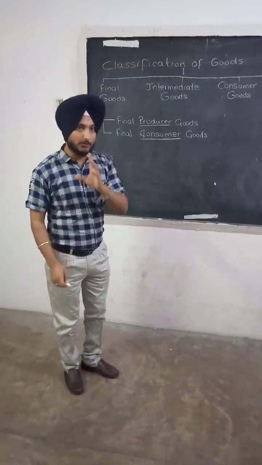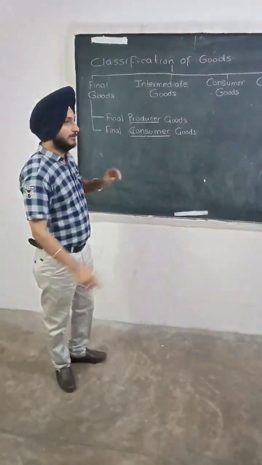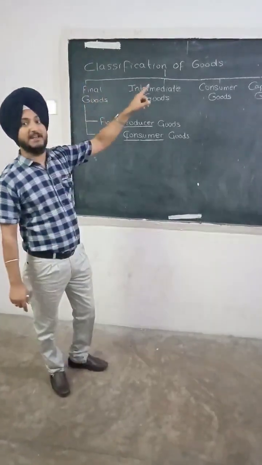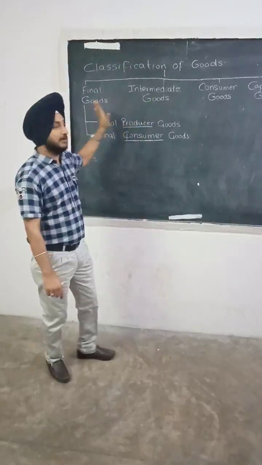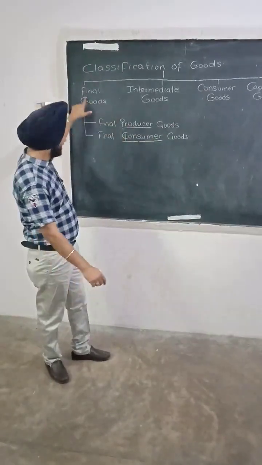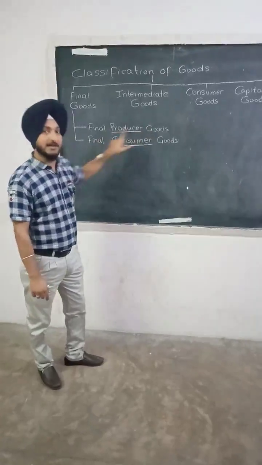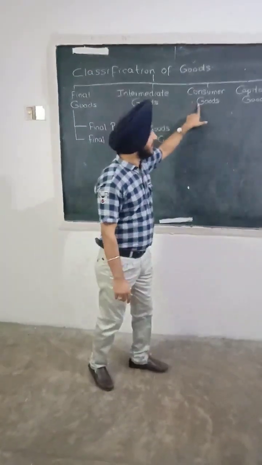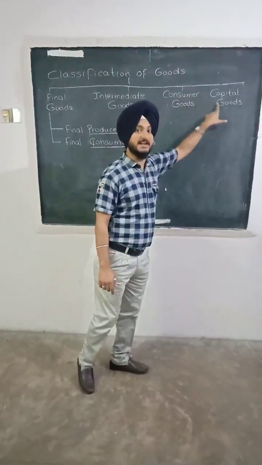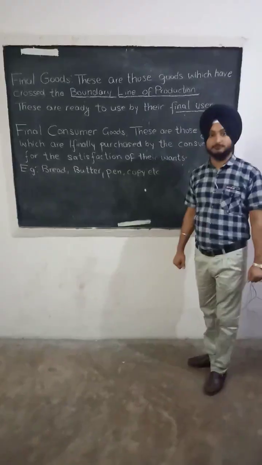So, let's take a quick recall of what we were discussing in our previous video. We were discussing macroeconomics and introduction, and we were at classification of goods. We have four types of goods: final goods, which are further categorized into final producer goods and final consumer goods, then intermediate goods, then capital goods, then consumer goods. So now pause the video and note it down.